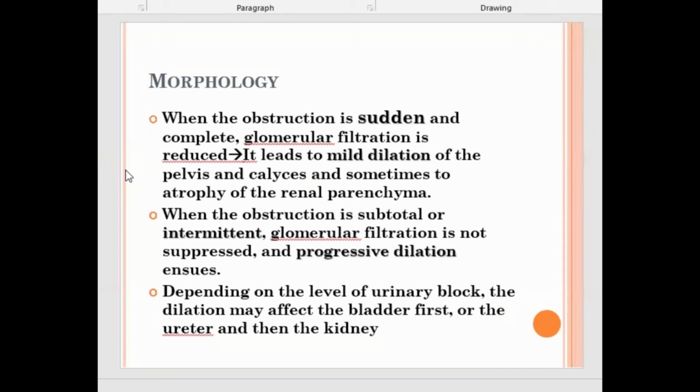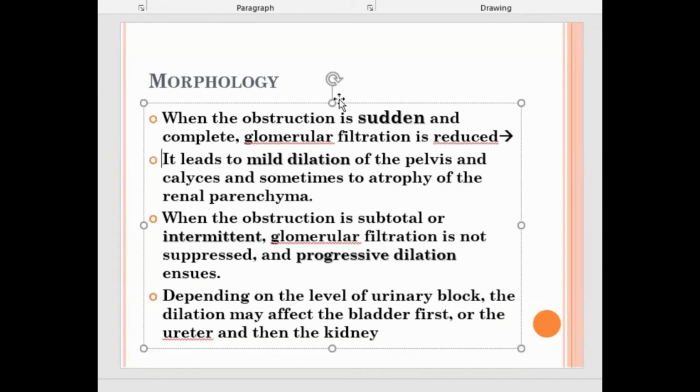Now, what will happen to kidney morphology? What will happen to the kidney if the obstruction is sudden? GFR is reduced and it will lead to mild dilatation of the pelvis and calyces, because the pelvis and calyces cannot dilate in one day. So there will be some stretching, and some atrophy of the renal parenchyma can also occur.